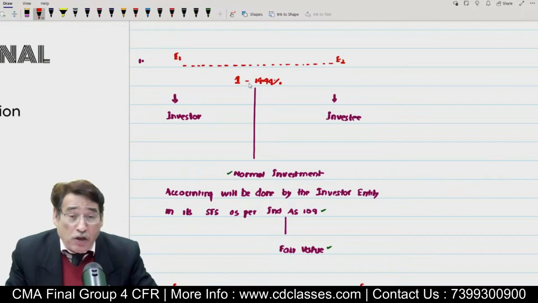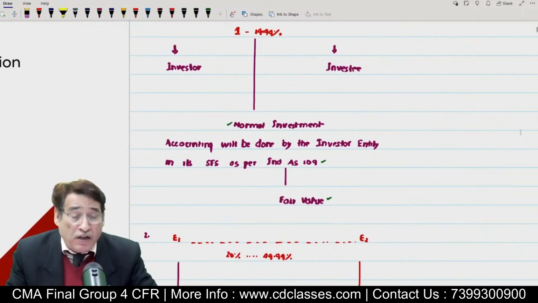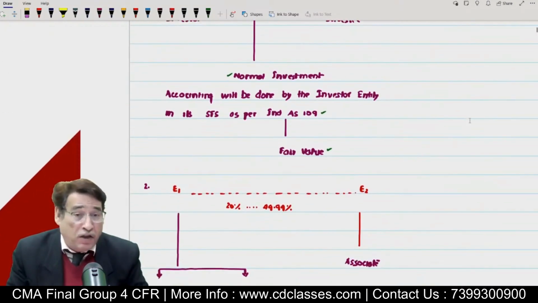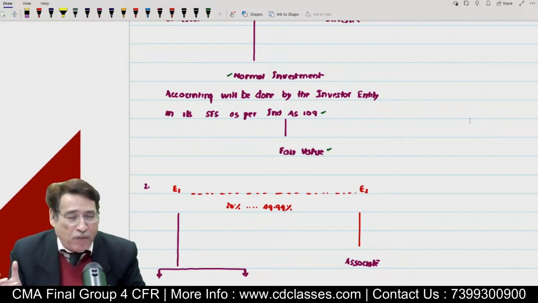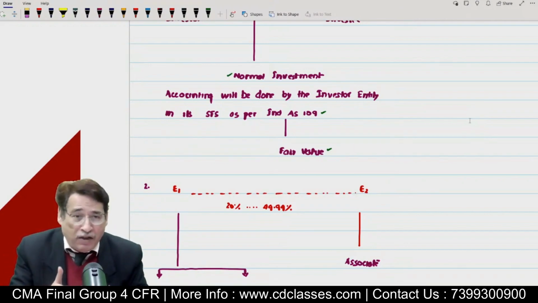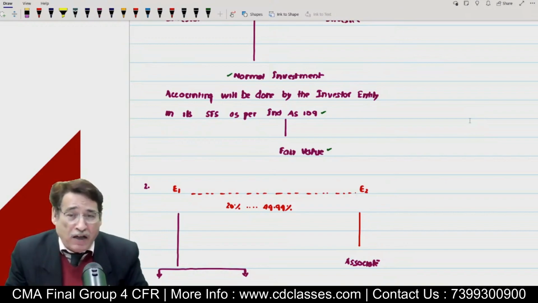I told you in the last session that such investments are treated as normal investments, and under this, the investor is going to account for the investment in the separate financial statement only, as per Ind AS 109. And Ind AS 109 states that investments must be recorded at fair value. Is it clear to you?